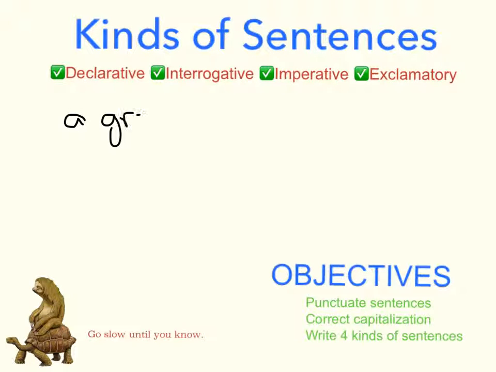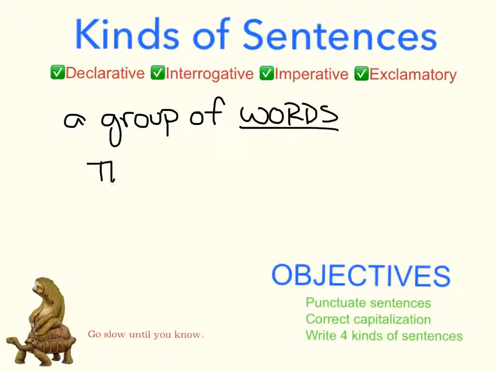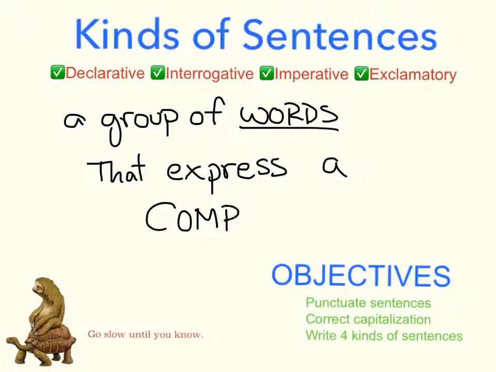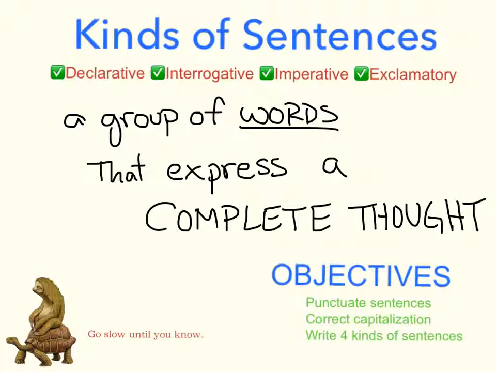Okay, so we're doing kinds of sentences, and there are four main types of sentences that we use. A sentence, remember, is just a group of words that expresses a complete thought. The four types of sentences we have are declarative, interrogative, imperative, and exclamatory. Our objectives for this are that we're going to know how to punctuate these sentences, we're going to know how to correct capitalization, and we're going to know four different types of sentences that we can write.